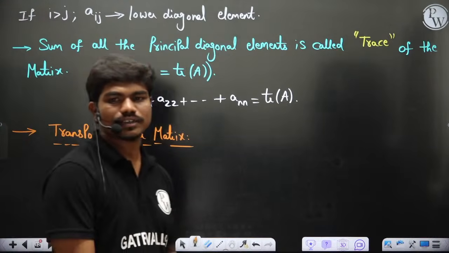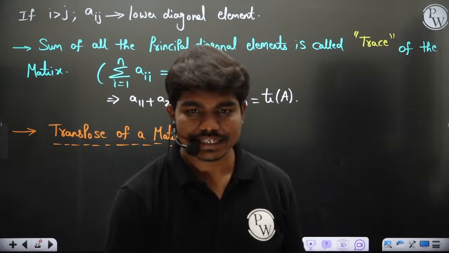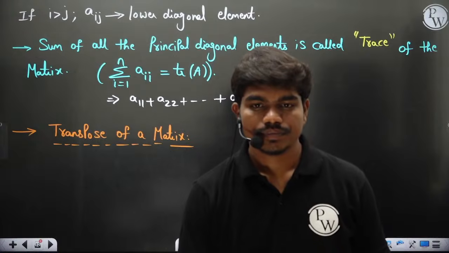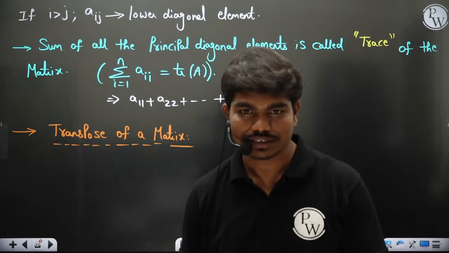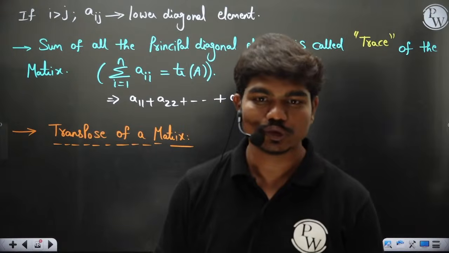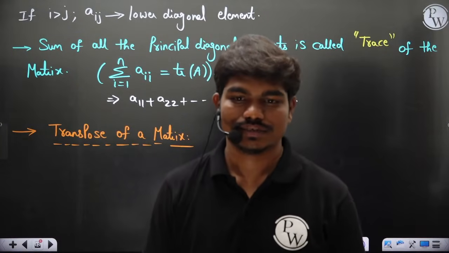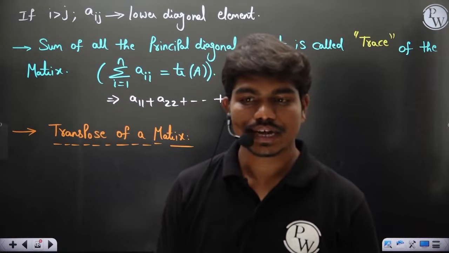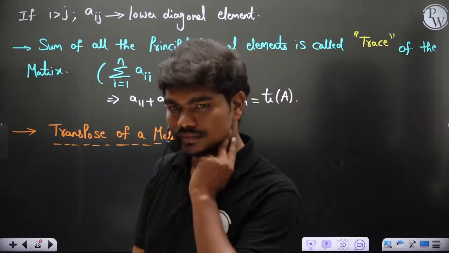Do you all know what is the transpose of a matrix? Can anyone tell me? Interchange corresponding elements about the principal diagonal. What is transpose?